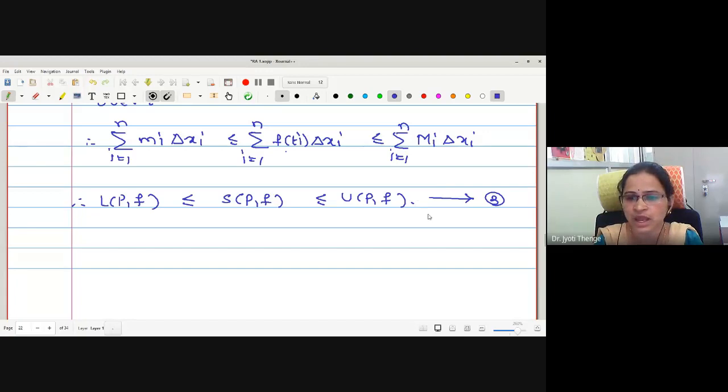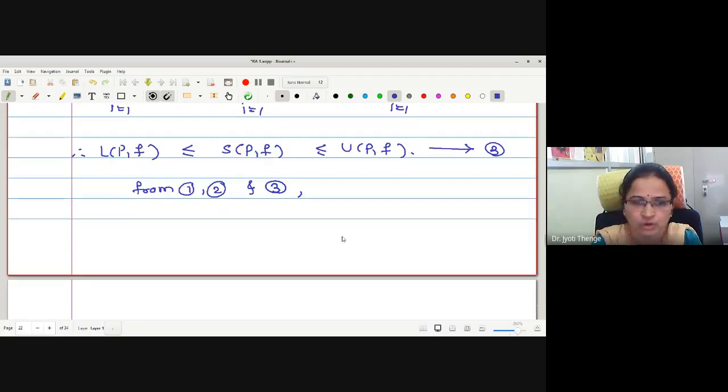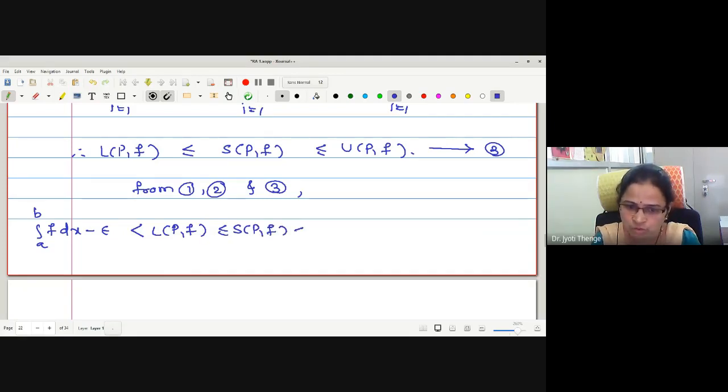Therefore, from 1, 2 and 3, the integral from a to b of f dx minus epsilon is strictly less than LPF, which is less than or equal to SPF, which is less than or equal to UPF, and is strictly less than the integral plus epsilon.